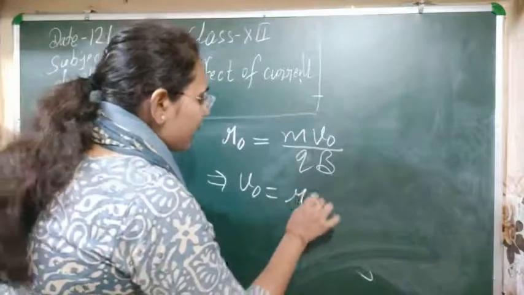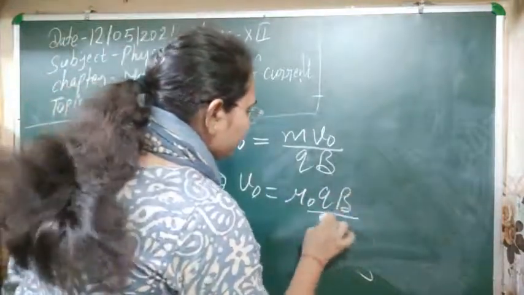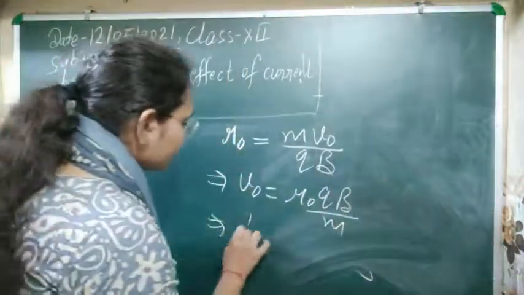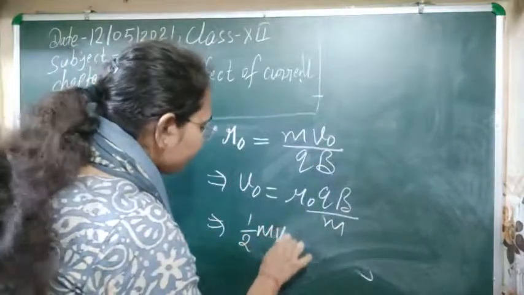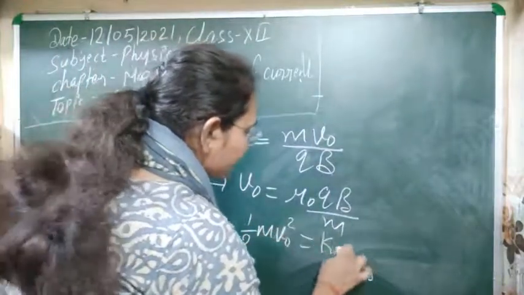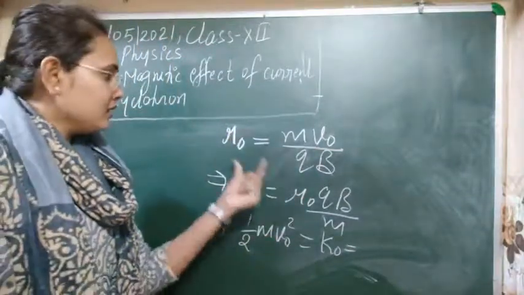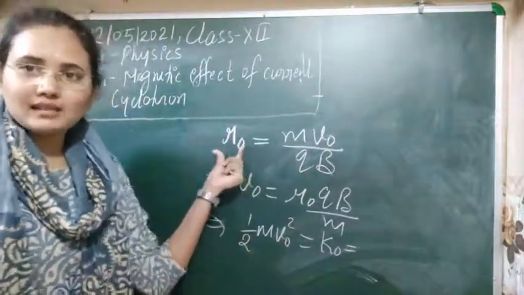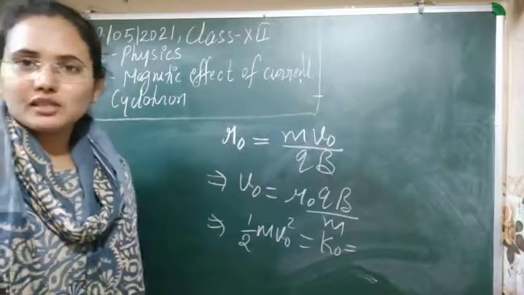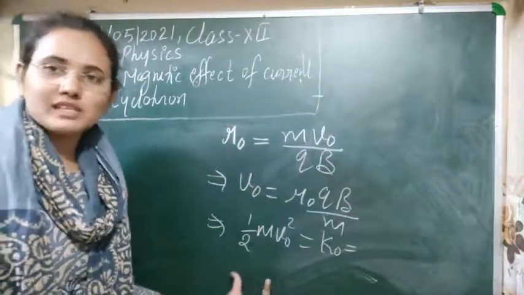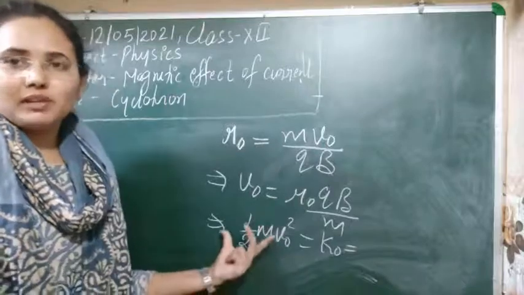So v0 is r0 qB upon m, and if you take half m v0 squared, this is the kinetic energy of the particle. This is the maximum kinetic energy, as this is the maximum radius it has covered, the velocity at that time is maximum, and for maximum velocity its kinetic energy will obviously be maximum.